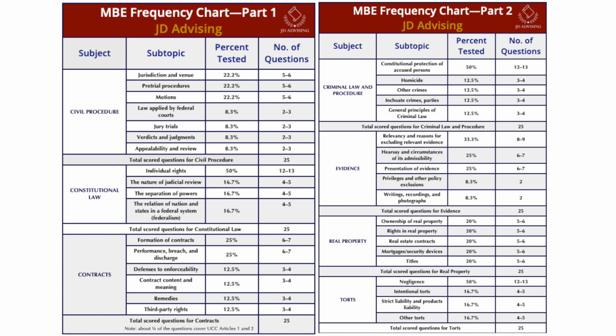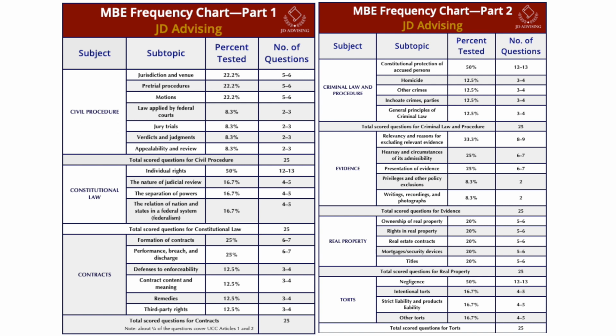And as you can see from our frequency chart, I'm just going to take them in order. The first subject we come to is civil procedure. So the topics within civil procedure are jurisdiction and venue, pretrial procedures, motions, law applied by federal courts, jury trials, verdicts and judgments, appealability, and review. And more specifically, this chart tells you that jurisdiction, venue, pretrial procedures, and motions are all tied for the most highly tested topics within this subject, each making up about 5 to 6 of your scored 25 questions.